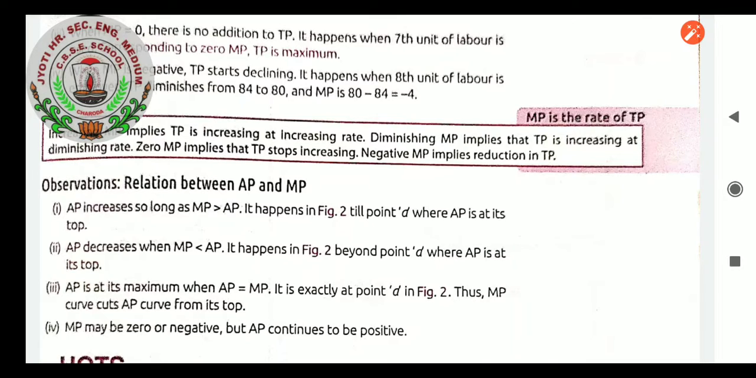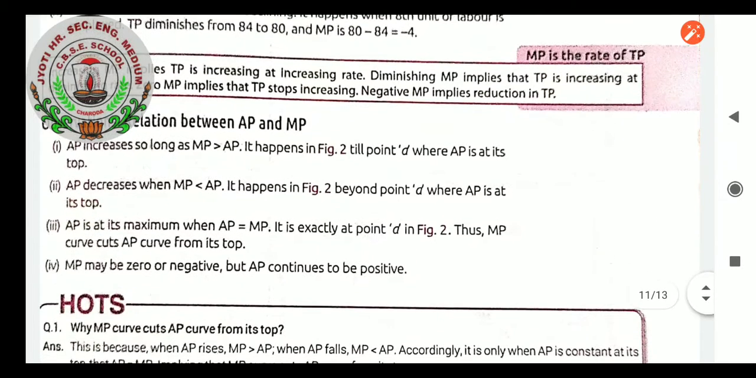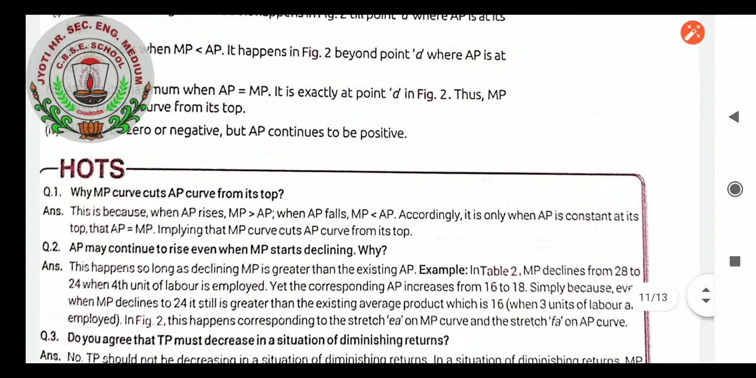AP is at its maximum when AP equals MP. In that situation, when the AP answer is the same as the MP answer, at that line you can say AP is highest. MP may be 0 or negative, but AP cannot be negative. It will always be positive.